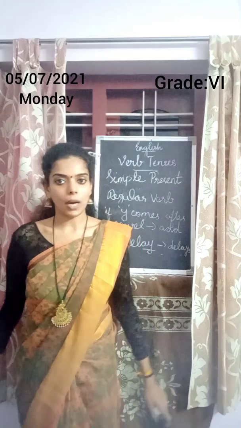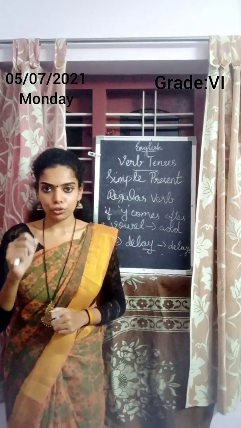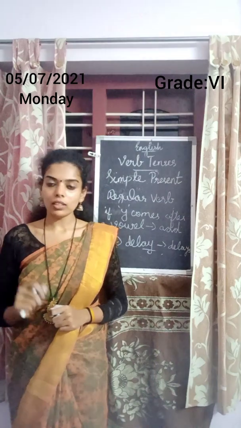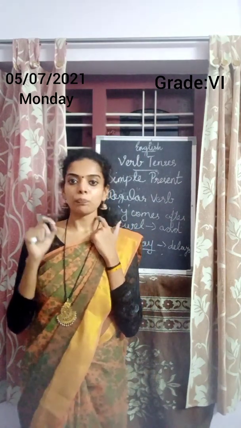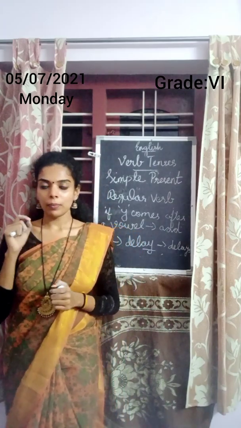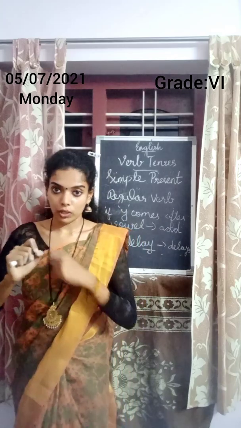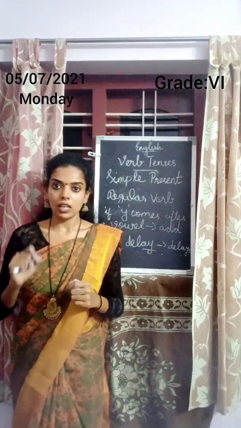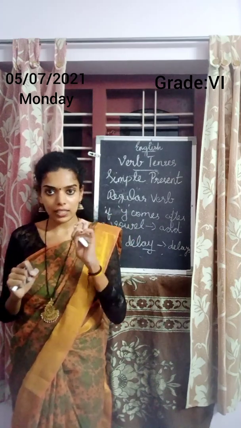In simple present tense, the verb remains unchanged if it comes with I, we, you or they. Next one, regular verb. For regular verbs, you need to add s or es to form the present tense. Example is walks. Next one, regular verb ending with Y, you need to take away the Y and add IES.